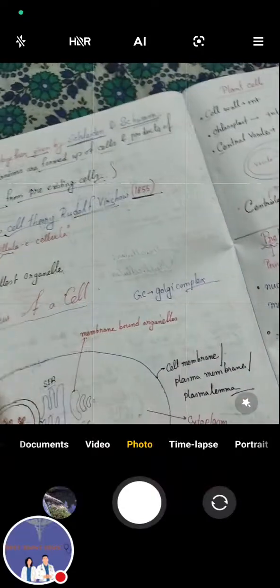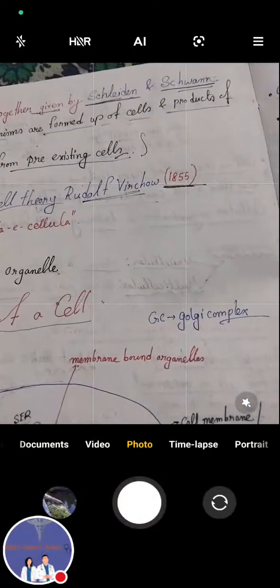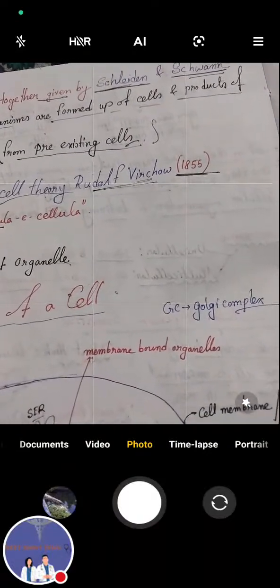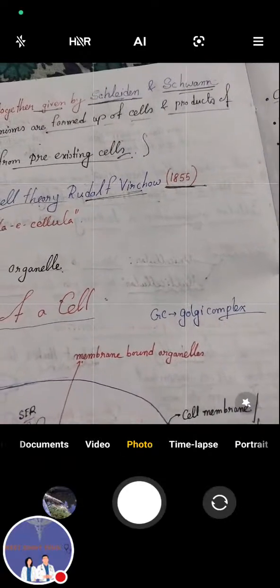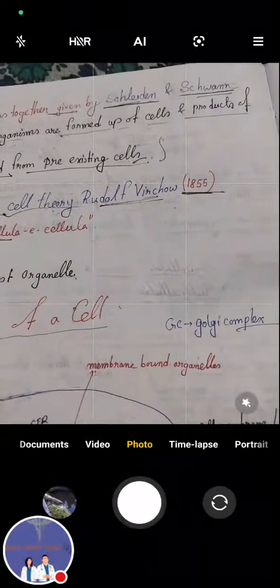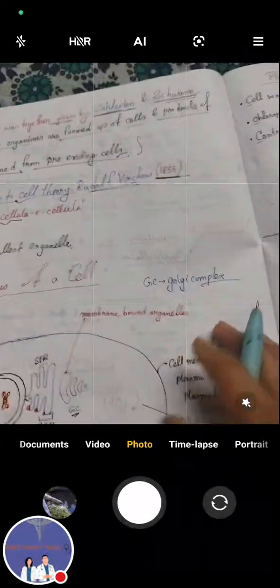It is omnis cellula e cellula, meaning cells divide and new cells are formed from pre-existing cells.